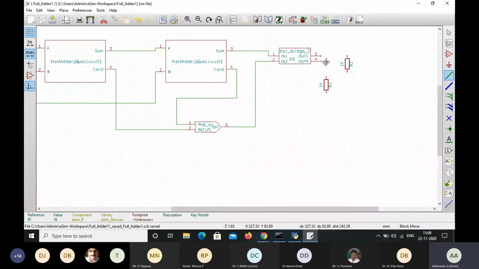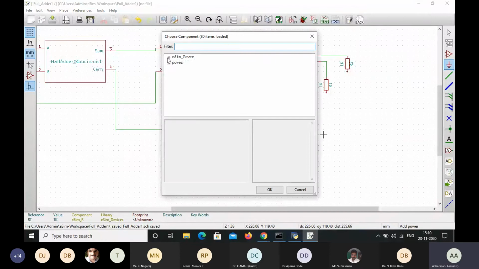We are going to connect this resistance, and then we have to connect to the ground. Directly we can select ground here, or we can type eSIM power, eSIM ground.